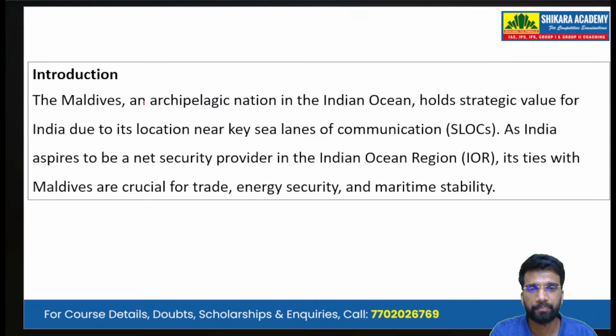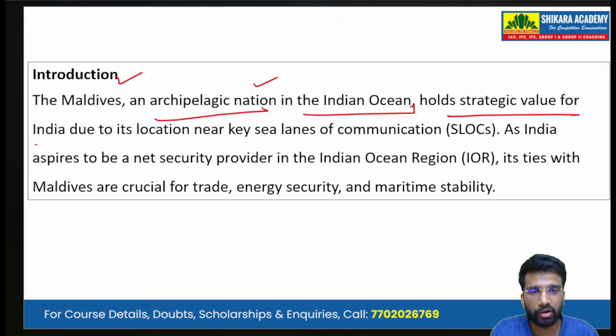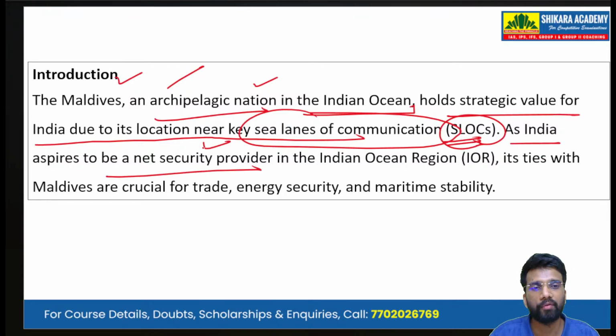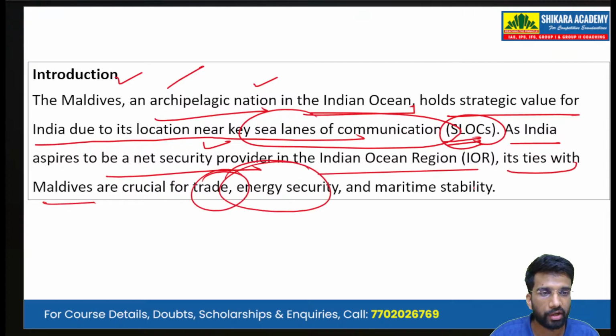Starting with the introduction: the Maldives, an archipelago in the Indian Ocean, holds strategic value for India due to its location near key sea lanes of communication, or the SLOCs. So that is the highlight or the significance of Maldives, that it lies in the Indian Ocean and has strategic value because of its location near the key sea lanes of communication. As India aspires to be the net security provider in the Indian Ocean region, its ties with Maldives are crucial for trade, energy security, and maritime stability.